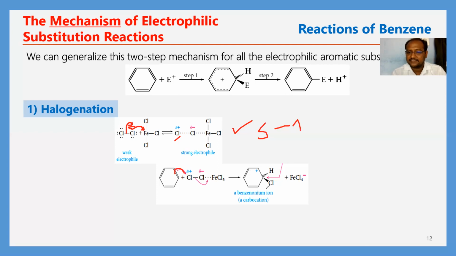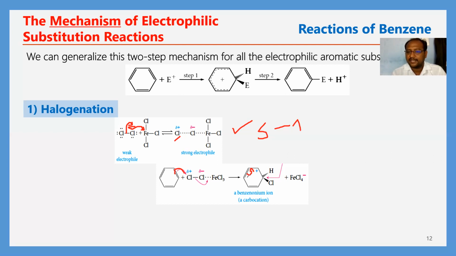This is called a benzenonium ion or arenium ion. This is not localized in this benzene ring. This pi bond undergoes shifting from here to here. The migration of positive charge from this position to this position is happening.